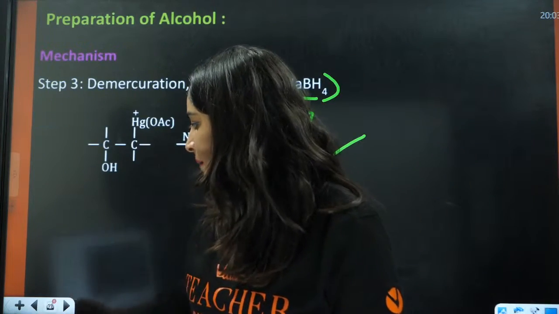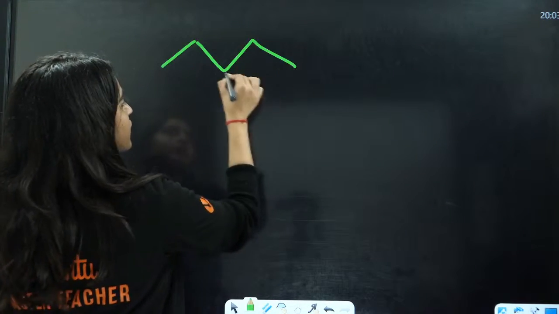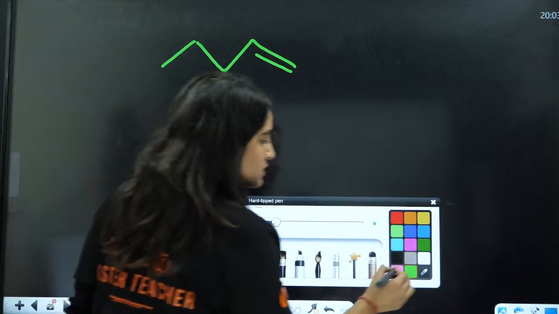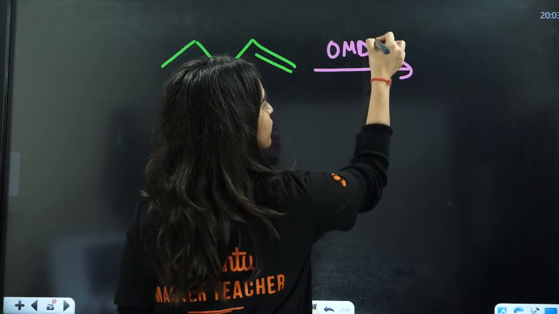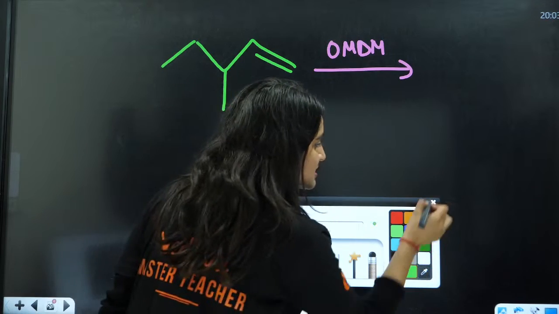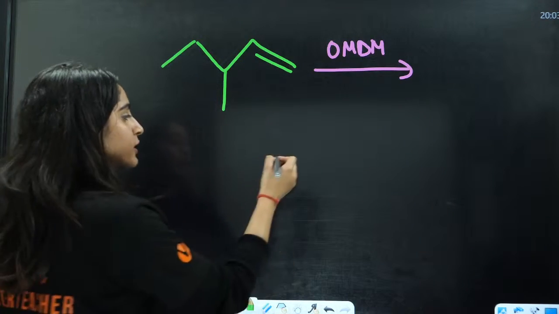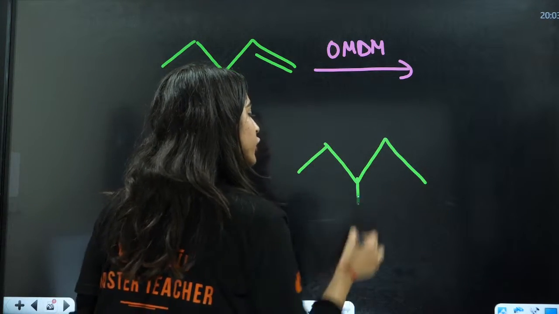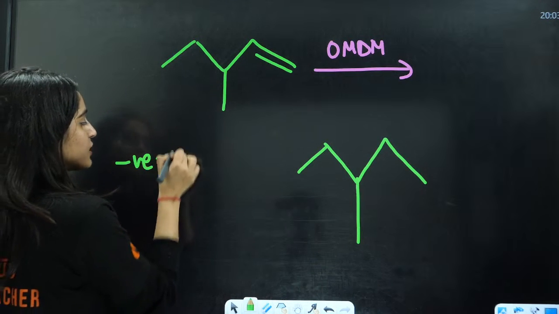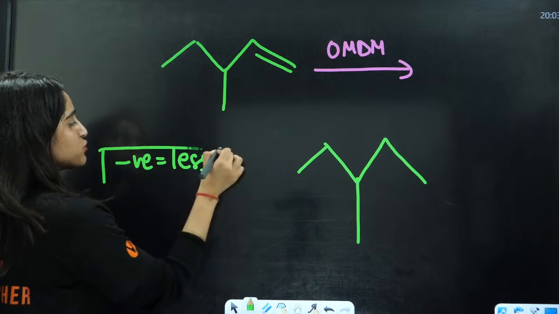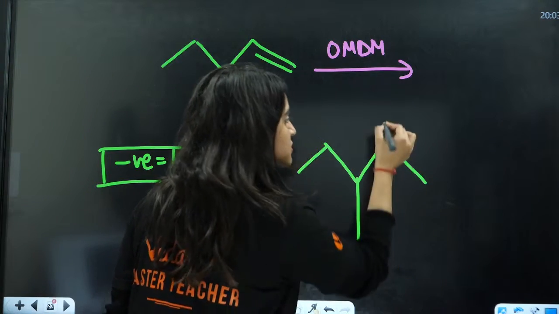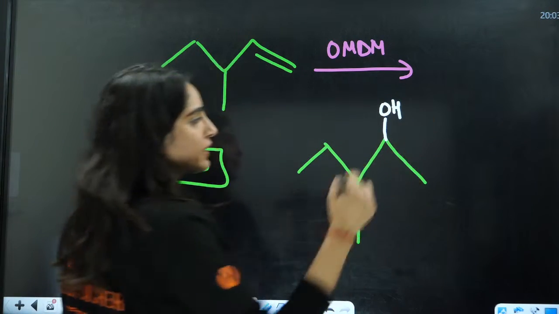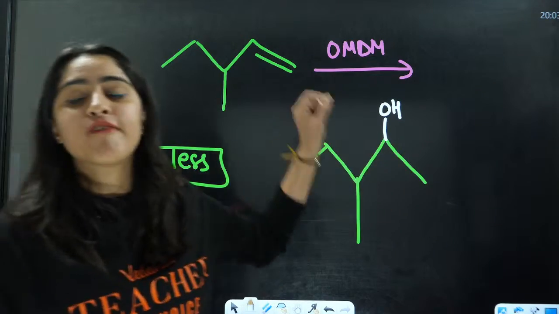For example, you have the same question here. If there is oxymercuration-demercuration, what is going to be the product? In Markovnikov addition, the negative part is going to be on the carbon with fewer hydrogens. So the OH will be here and H will be attached here. This will be your final product.